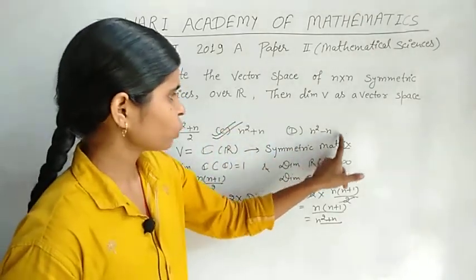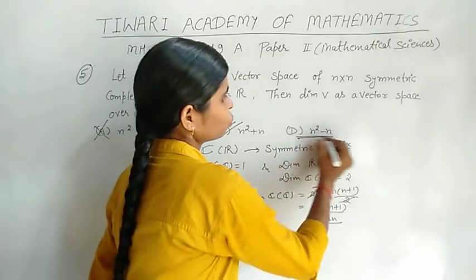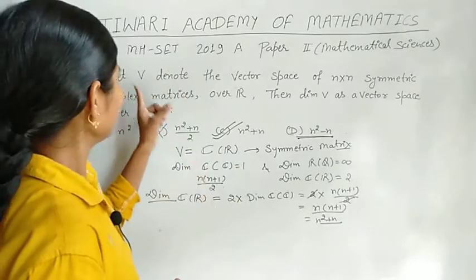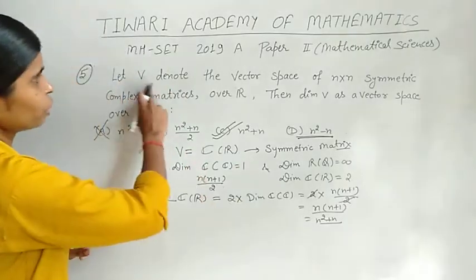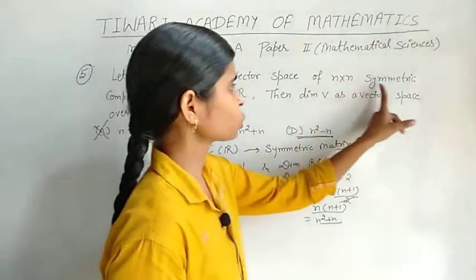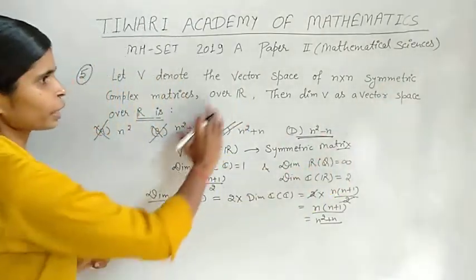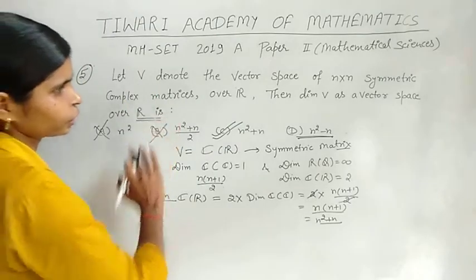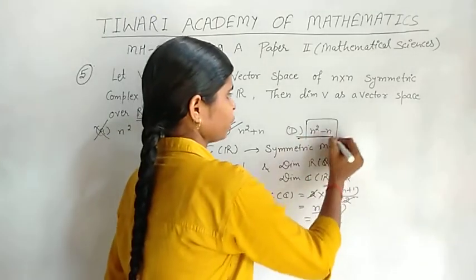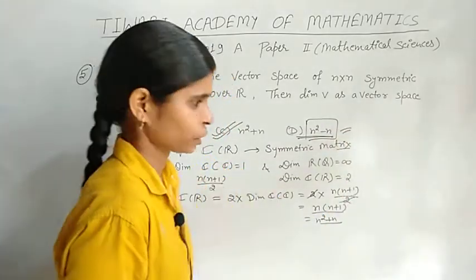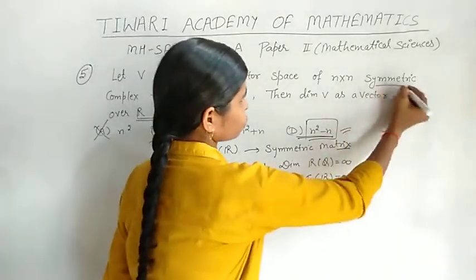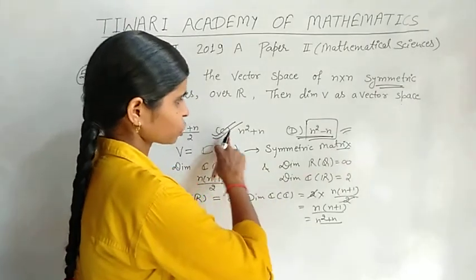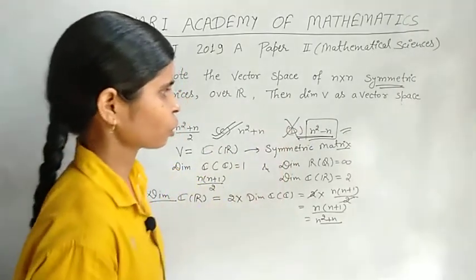Option D, n square minus n, this is true for skew symmetric matrix. The question is the same, but it asked: let V denote the vector space of n cross n skew symmetric matrices over real numbers, then the dimension of V as a vector space over R is, then its answer will be n square minus n. This is for skew symmetric matrix, but this question asked for symmetric matrix, so our true answer is option C, and option D is also a wrong option.